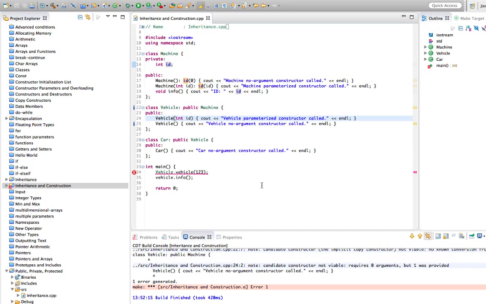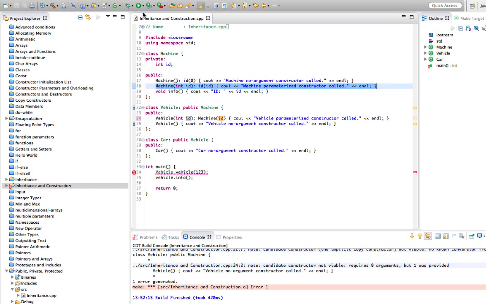But what we can do is specify here in the constructor initialization that this vehicle constructor is going to run the machine constructor that takes a parameter which accepts an ID. So now we've defined this constructor for vehicle, and we've said that this constructor will run the particular constructor in machine that takes a parameter.